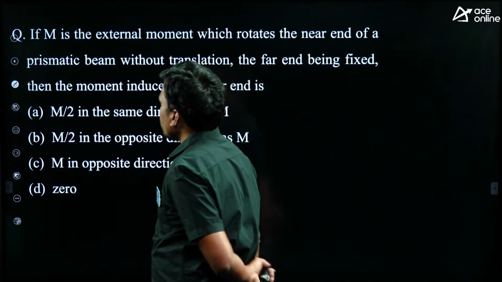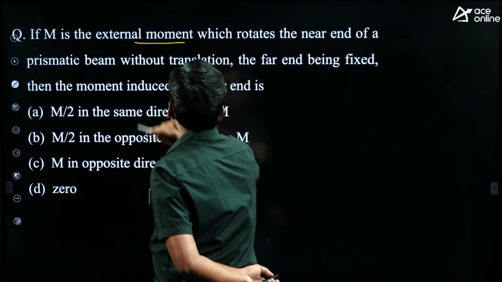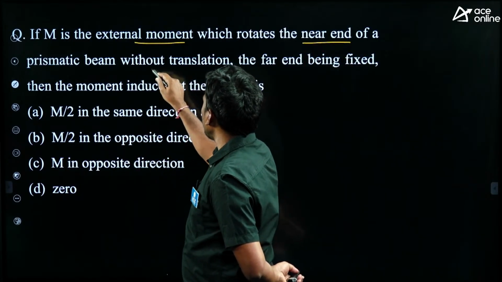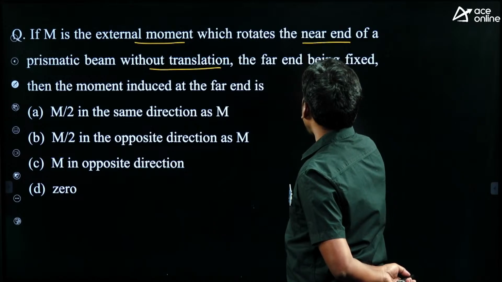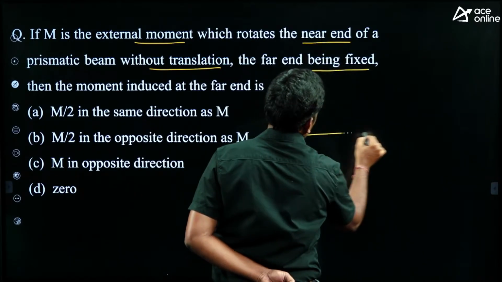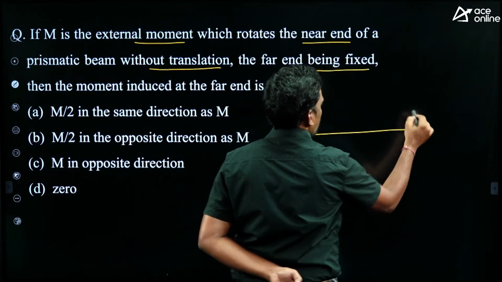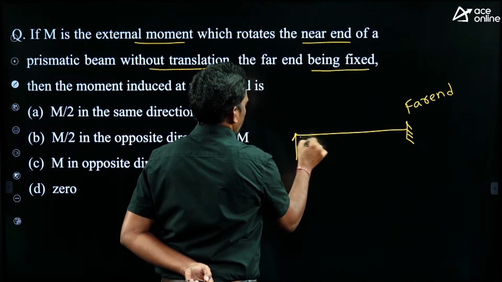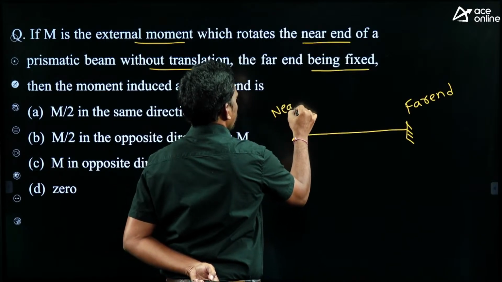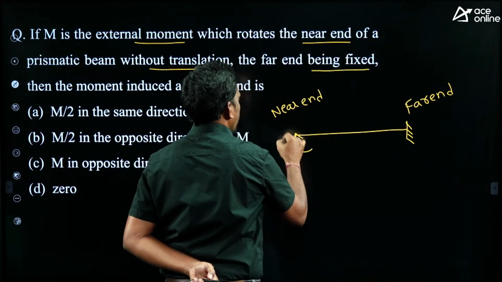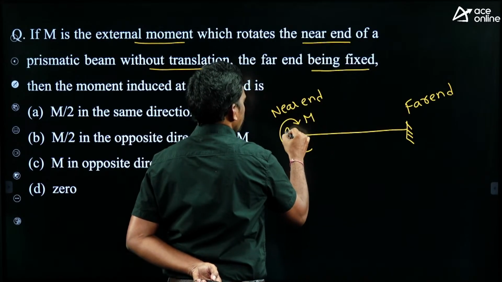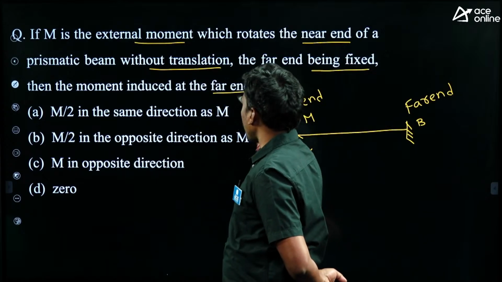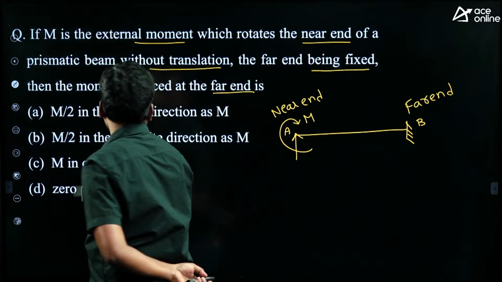Right. If M is the external moment which rotates the near end of a prismatic beam without translation, the far end being a fixed support. So the far end is a fixed support, this is the near end, and it is subjected to moment M. And asking then the moment induced at the far end. What is the moment at the far end?